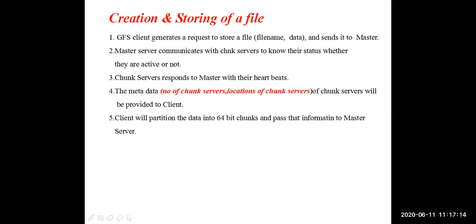Next, based on how many chunk servers are available at the present time, the client decides how to partition the file into chunks. He will partition the data into 64 MB chunks and divide them. Clear? Do you know what a chunk means? A partition of a file is called a chunk. After the information is gathered from the master server, the client partitions his file into chunks.